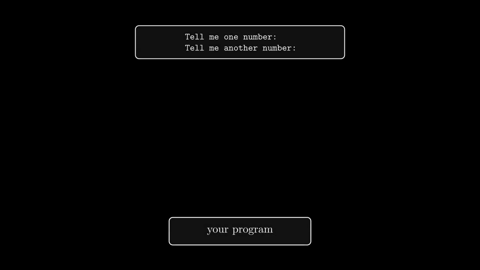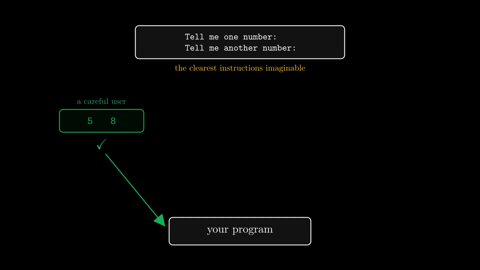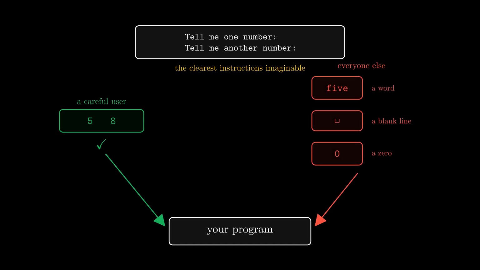The classic place for a try and except block is around user input, because users are unpredictable. You can print the clearest instructions imaginable, tell me one number, then tell me another number, and you still have no control over what gets typed. A careful user follows directions. Everyone else types words, blank lines, or zeros. Defensive code assumes the worst and prepares a plan for it.